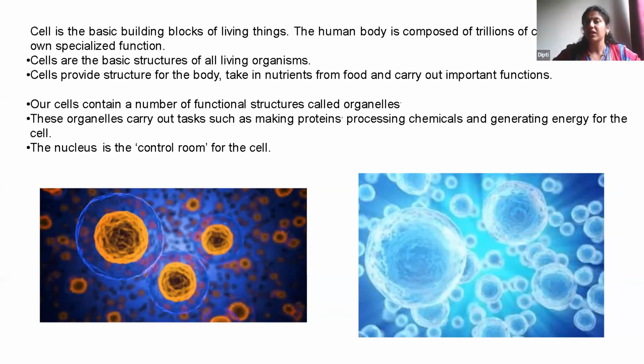Our body is composed of trillions of cells, and this gives a structure to all living organisms. Whatever structure our body has is given by cells.